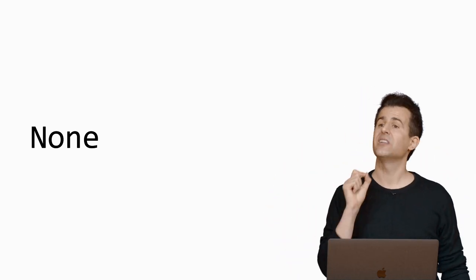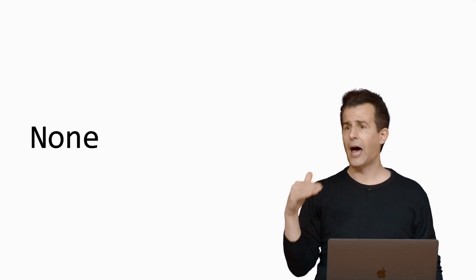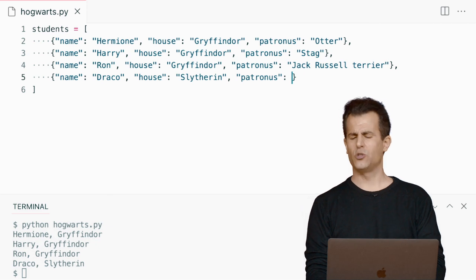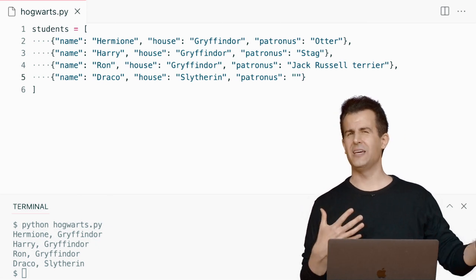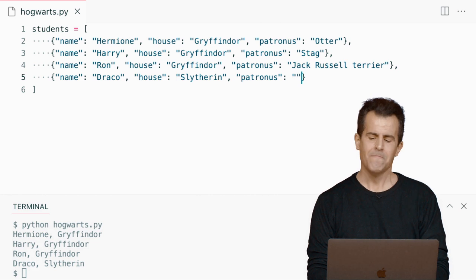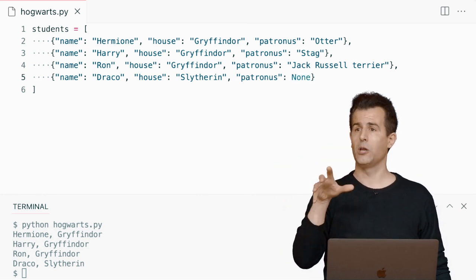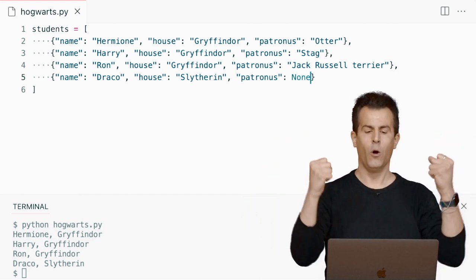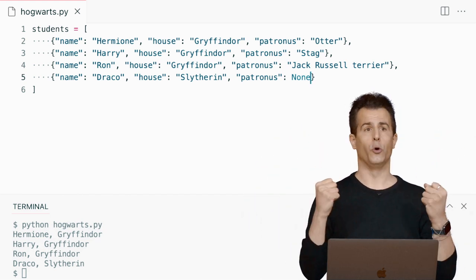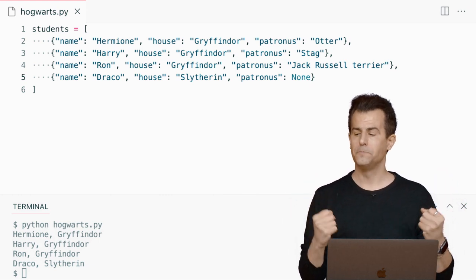the movies. So it turns out, this is actually a wonderful teachable moment, there is a special keyword in Python that is literally None, N-O-N-E, with the first letter capitalized. This represents officially the absence of a value. So I could a little sloppily do something like quote unquote, but does that mean I didn't get around to typing it or not? It's a little clearer semantically to say literally None, a special keyword in Python to make clear that I know Draco has no Patronus. It's not just an oversight on my part.